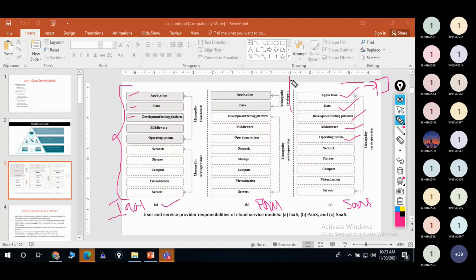For example, if I am using the Facebook app, how it was developed, who developed it, which operating system it was using, where it is located, we are not at all worrying about that.